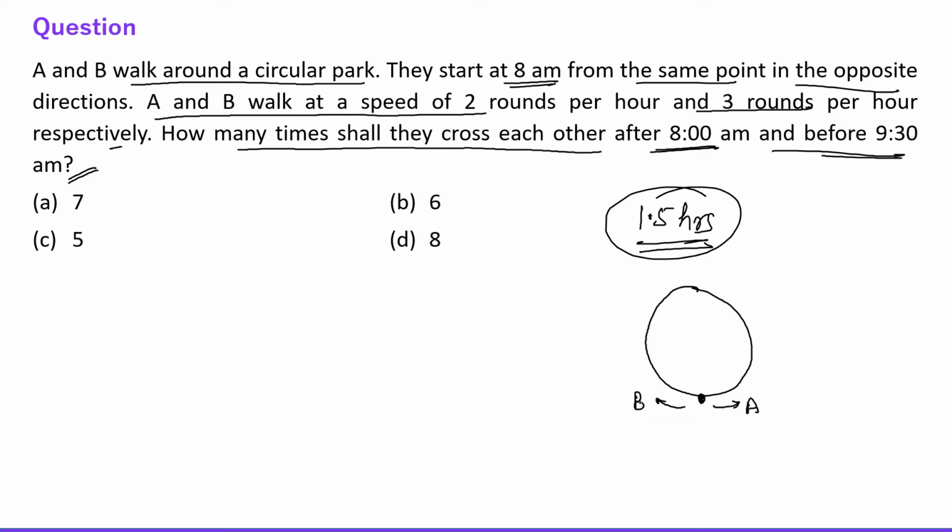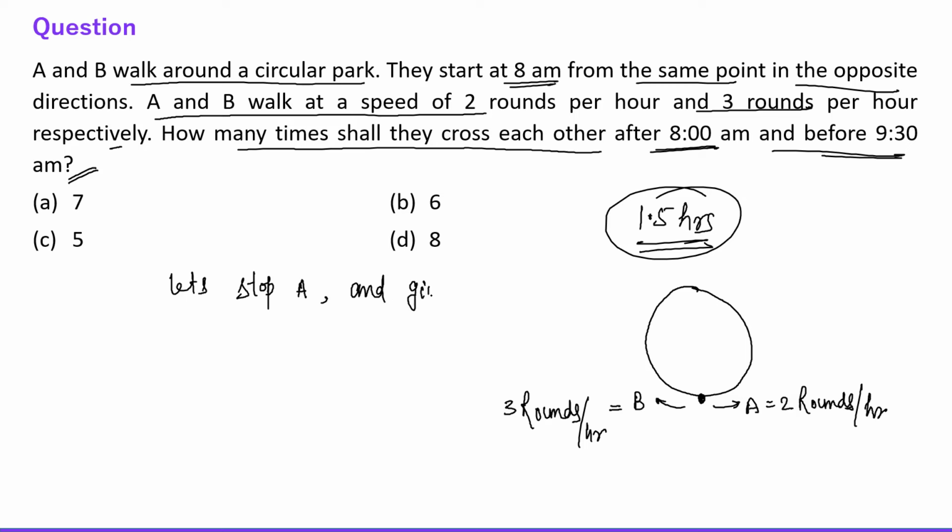A can complete 2 rounds per hour, and B can complete 3 rounds per hour. Okay, everyone, let's stop A and give all the motion to B, right?